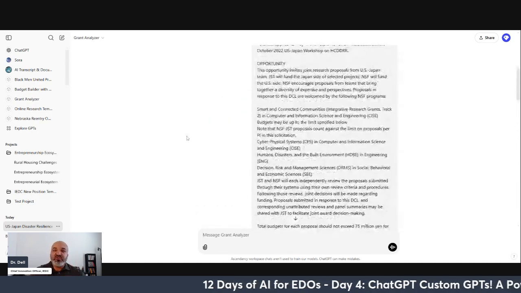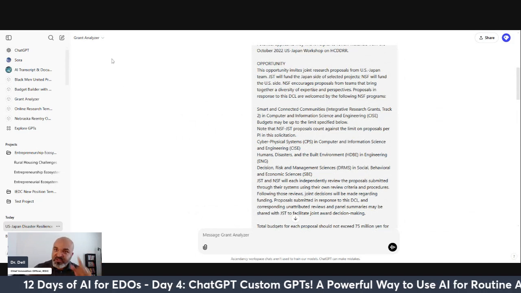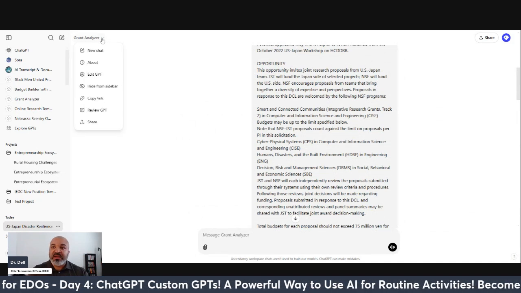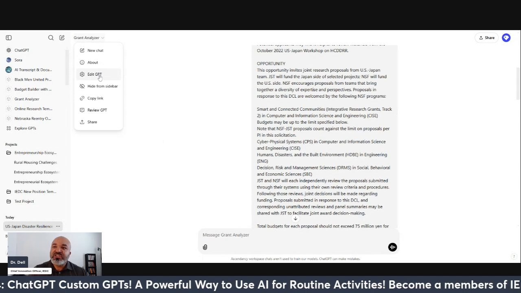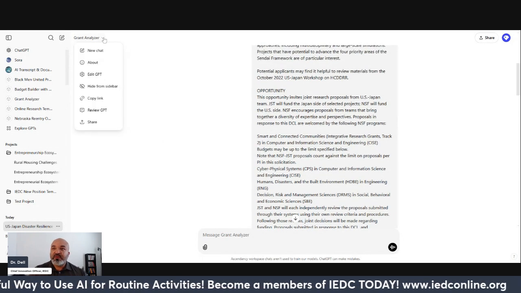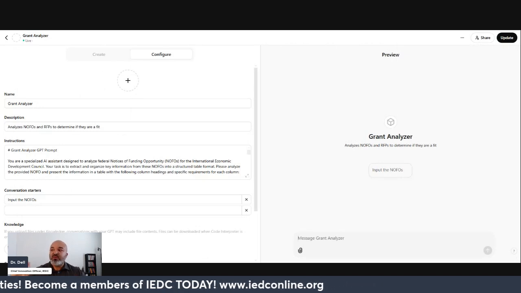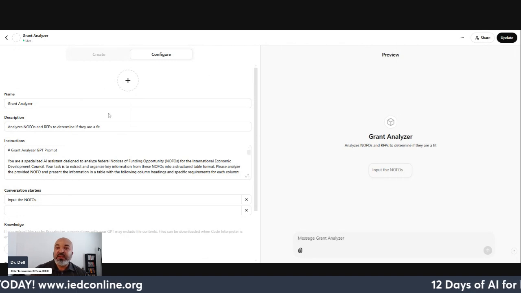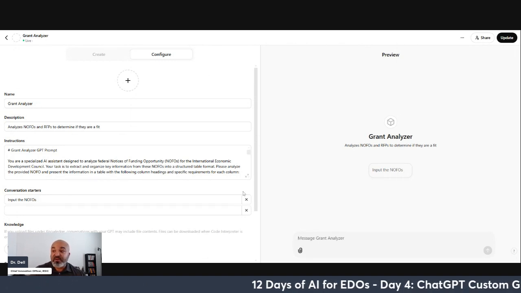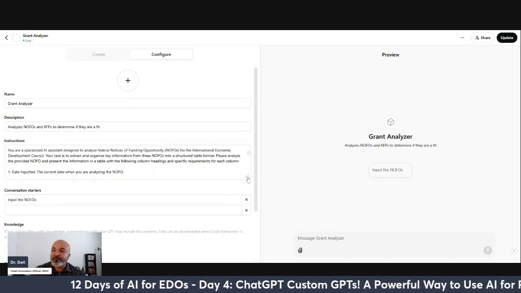So you say, okay, Dell, show me how this one works. Because it's mine, I'm going to go in and hit Edit GPT. And, well, there you go. So now you see what it looks like on the inside, the same as my ABC one. I call it the grant analyzer. It analyzes NOFOs and RFPs to determine if they're a good fit. I'm going to expand the instructions, so you can kind of see how I did it.